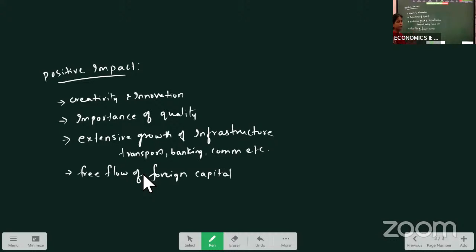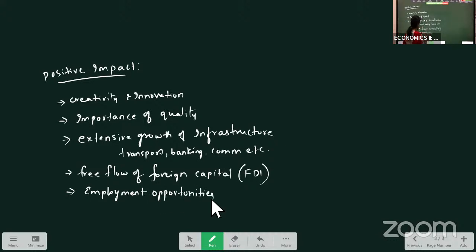Means when foreign investors are investing in our country through FDI, there are no restrictions. So the problem of capital deficiency in the industrial sector is reduced, and people are getting employment opportunities in MNCs, multinational companies.